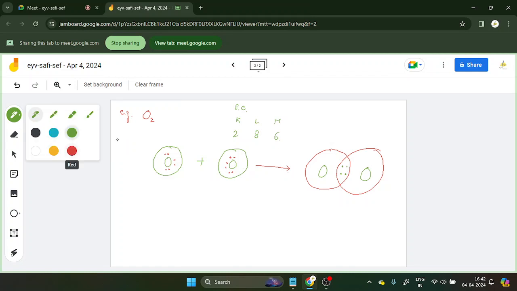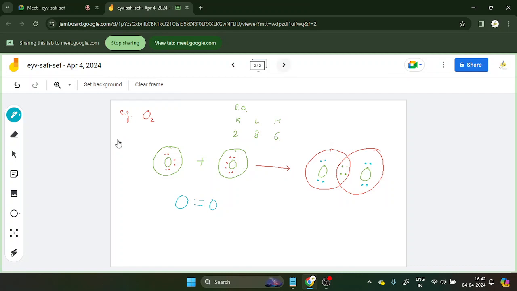Now what's going to happen? Only these electrons will remain here, while these two pairs will be shared, which means two electron pairs are shared. That means O2 is a double bond structure. Two oxygen atoms are bonded by the double bond. Clear? This is called a double bond.